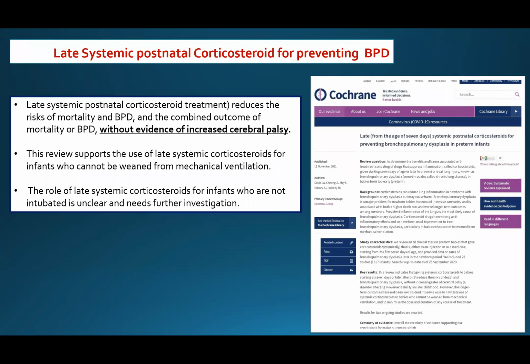Here we have the evidence on administration of late systemic postnatal corticosteroid for preventing bronchopulmonary dysplasia. That is, late systemic postnatal corticosteroid treatment reduces the risk of mortality in bronchopulmonary dysplasia and the combined outcome of mortality or bronchopulmonary dysplasia, without evidence of increased cerebral palsy. This review supports the use of late systemic corticosteroid for infants who cannot be weaned from mechanical ventilation, and the role of late systemic corticosteroid for infants who are not intubated is still unclear and needs further investigation.